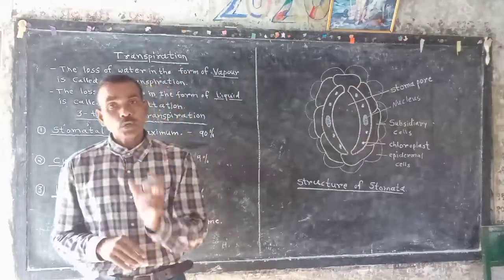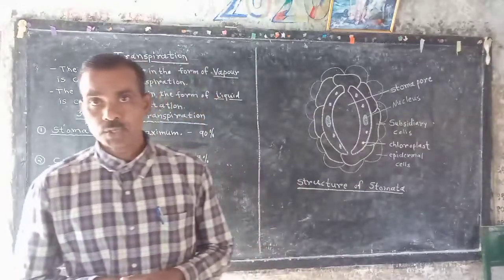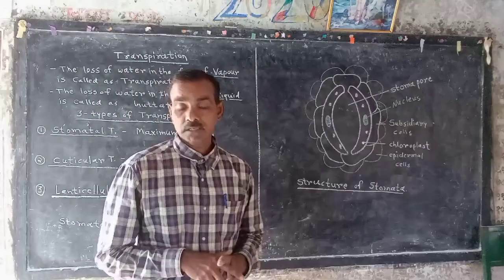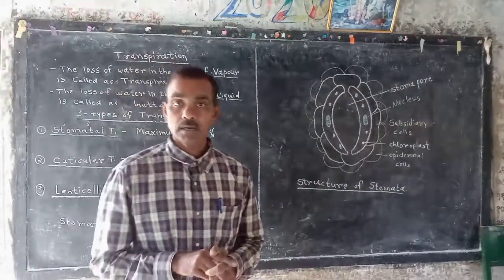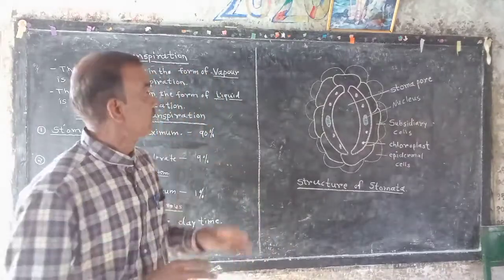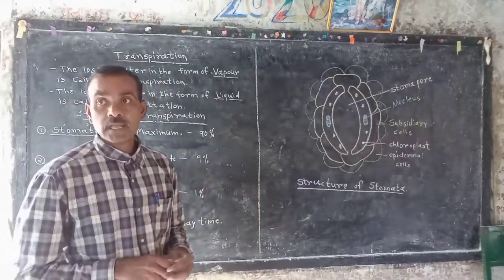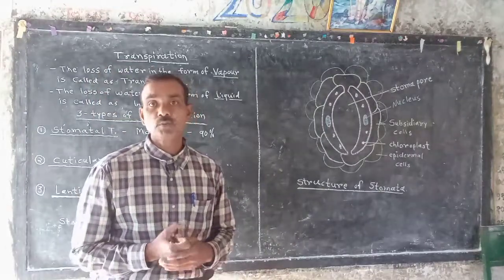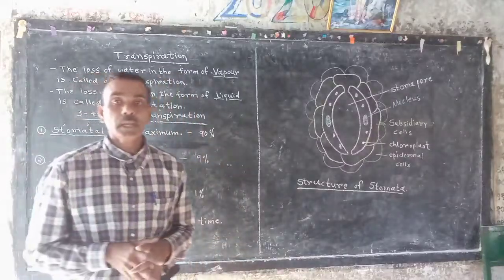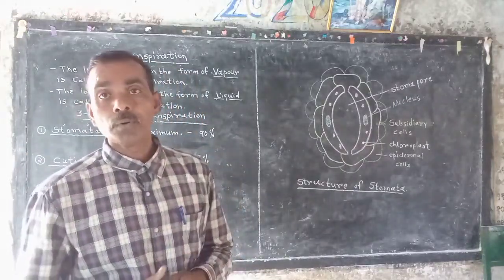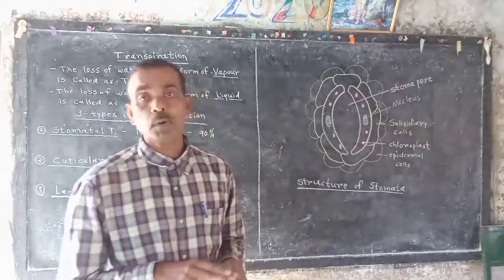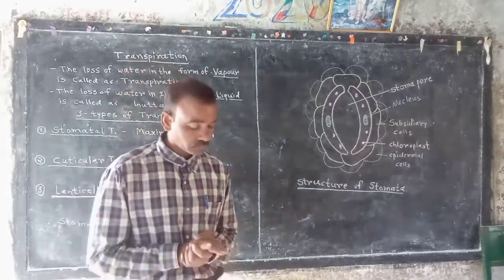Now, out of the total water absorbed by roots, only 5% is required by the plant for growth and for the enlargement of cells, and the remaining 95% of water is lost, maybe in the form of vapors or in the form of liquid.